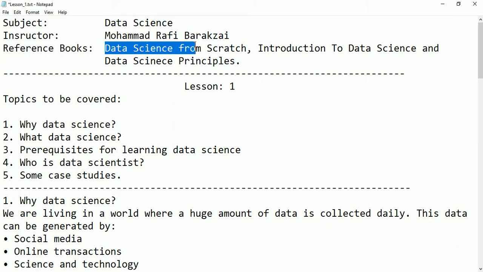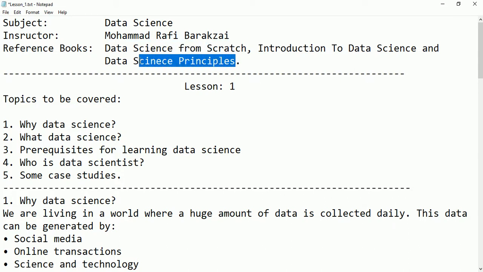The first book is Data Science from the Scratch, the second book is Introduction to Data Science, and the third book is Data Science Principles. So let's talk about the topics.